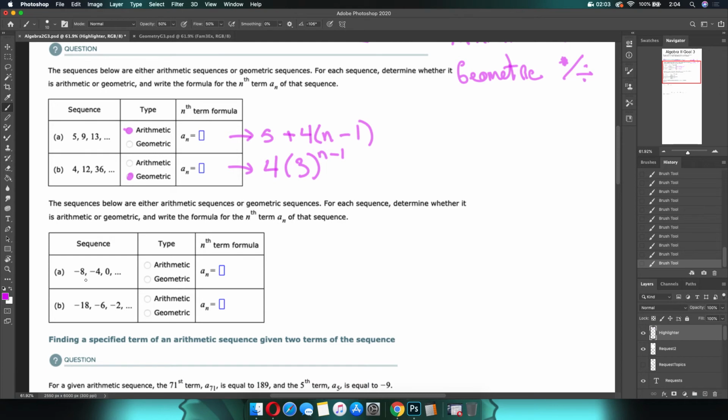So if we go through one more, this one we're going up 4 again. So this is going to be arithmetic, and we're starting this time at negative 8 plus 4, parentheses, n minus 1. Next up here, this is a tricky one, and it took me a while to find a screen grab of this.